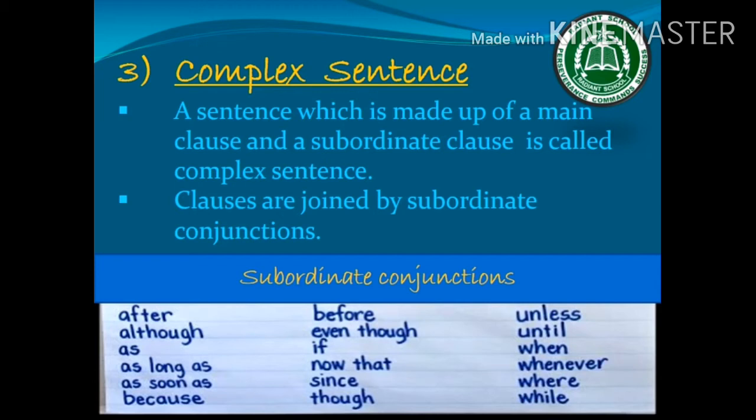Clauses are joined by subordinating conjunctions here. In complex sentences, subordinating conjunctions are used, unlike compound sentences where coordinating conjunctions were used. Now the subordinating conjunctions are all given here. After, before, unless, although, even though, until, as, if, when, as long as, now that, whenever, as soon as, since, where, because, though, while. These are all the subordinating conjunctions.